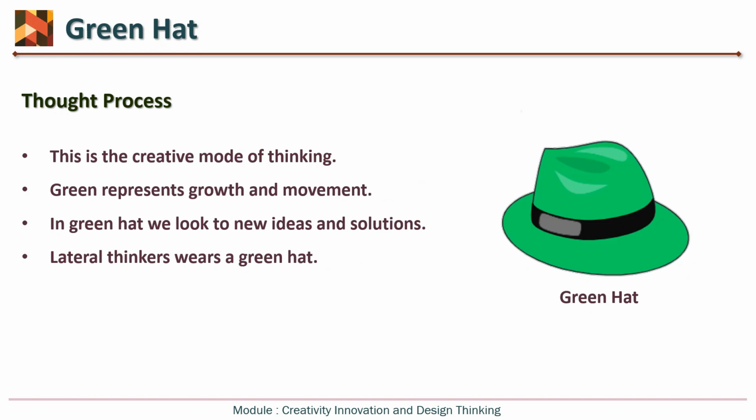Then the green hat is the creative hat, that is, it represents the growth and movement, that is the generation of new ideas and solutions. And lateral thinkers wear a green hat. So we will also see this lateral thinking in detail in some different lecture. But lateral thinkers means those who are able to think in a divergent manner, in what we can say widespread manner. Those who can think broadly, in a broad sense, horizontal thinking. All these are the synonyms for lateral thinking.